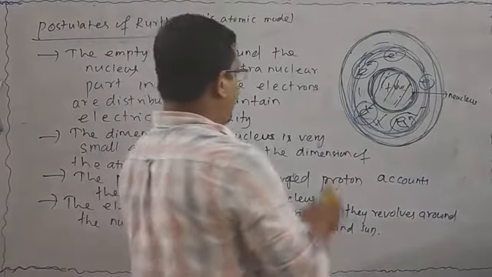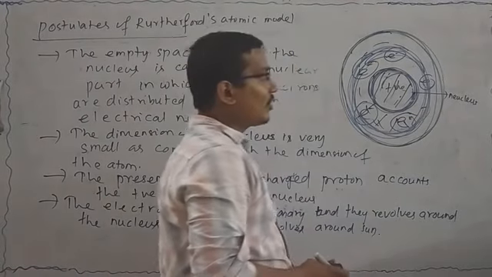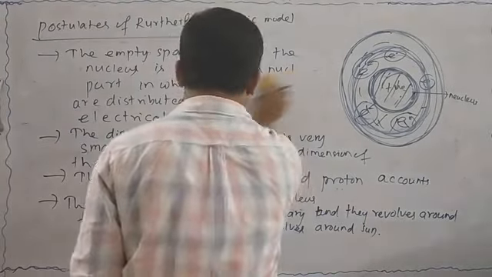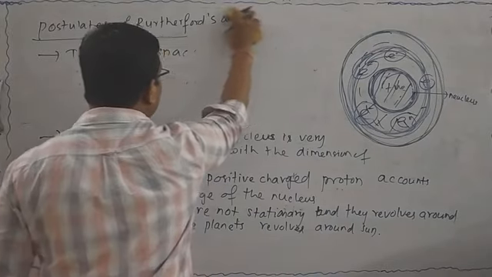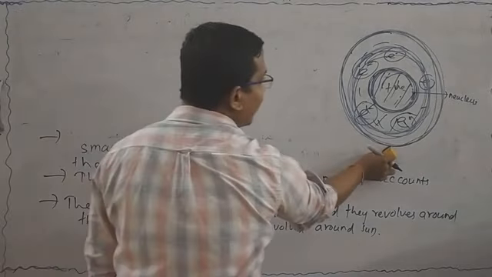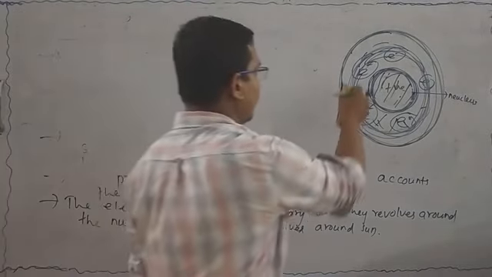Next is the last point. The electrostatic force of attraction and the centrifugal force balance each other to maintain the stability of the atom.